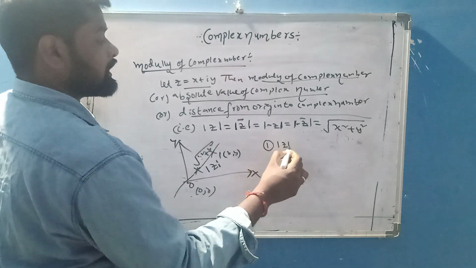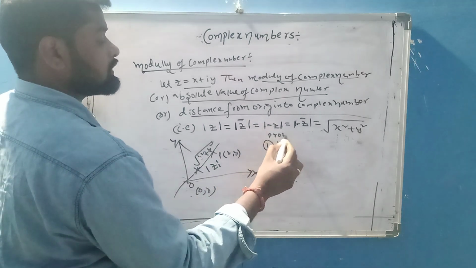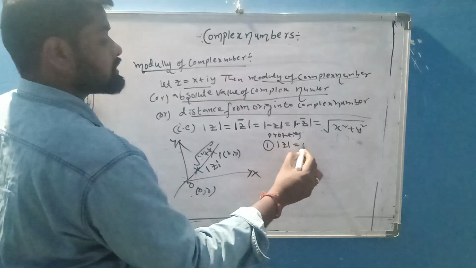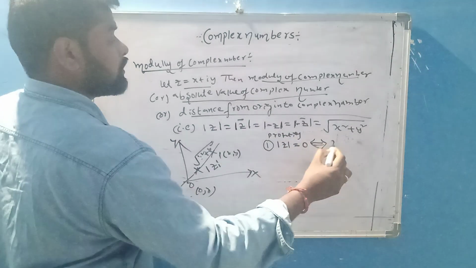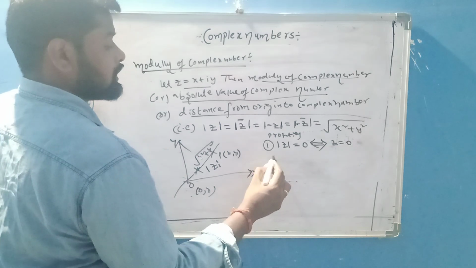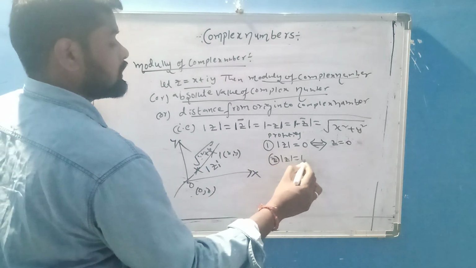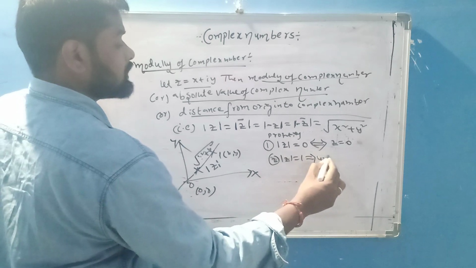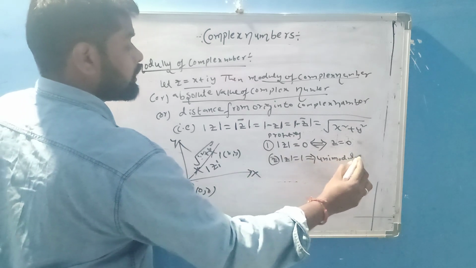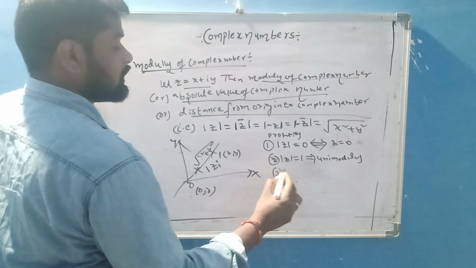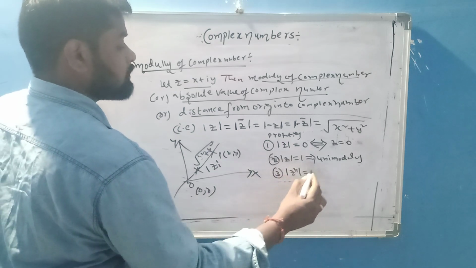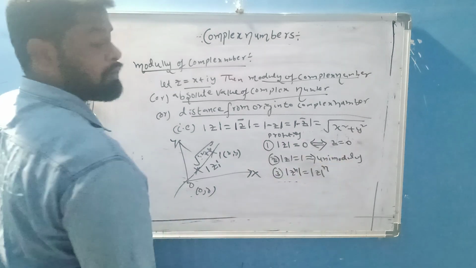Now the properties. First property: modulus of z equals 0 if and only if z equals 0. Second property: modulus of z equal to 1 is called unimodulus. Third: modulus of z power n equals modulus of z whole power n.